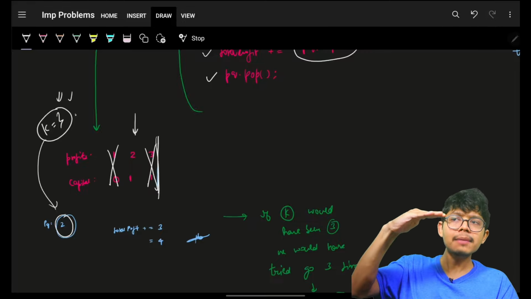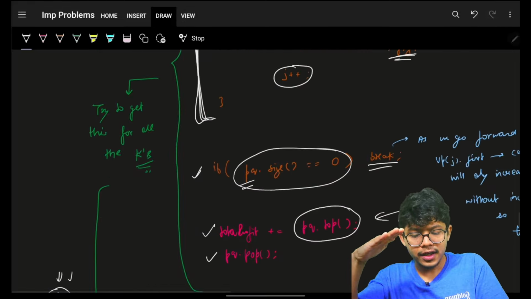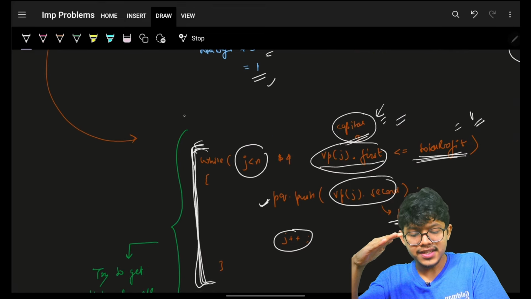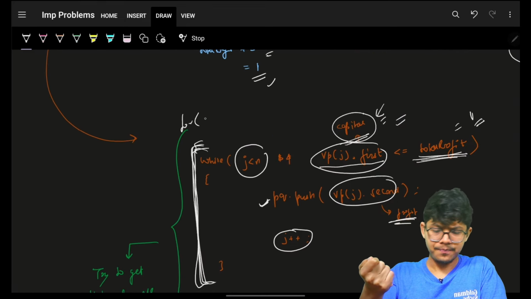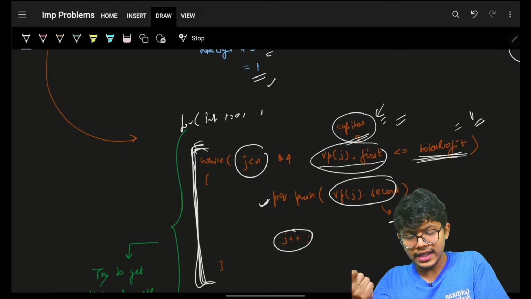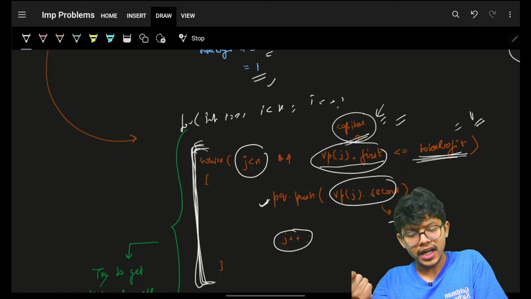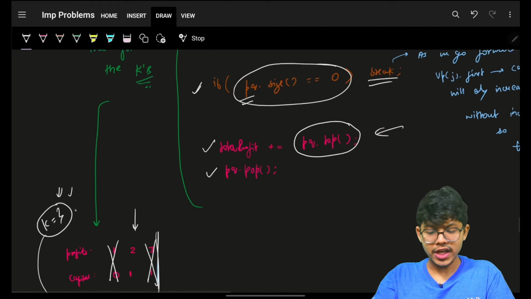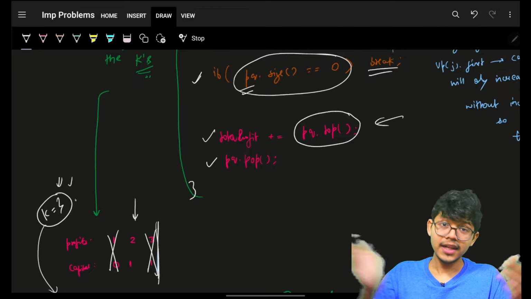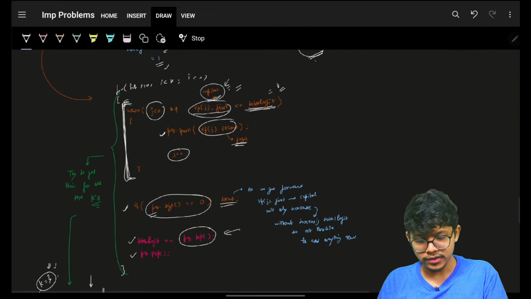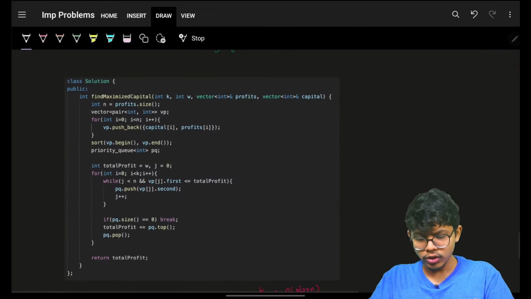So my one bound will be: try this entire stuff K times. For int i equal to 0, i is less than K, i plus plus. Try this K times, because that is my bound which I should ideally keep trying. And that is it. That's your code. Cool. Let's see the code once again.